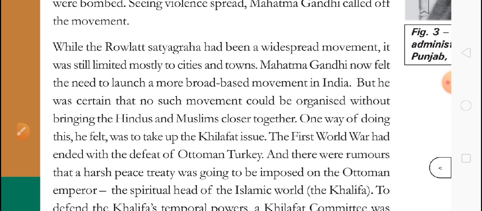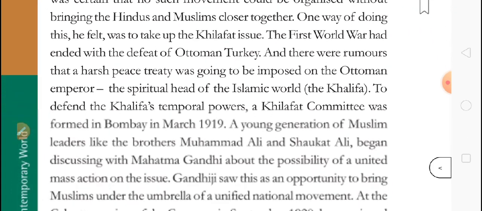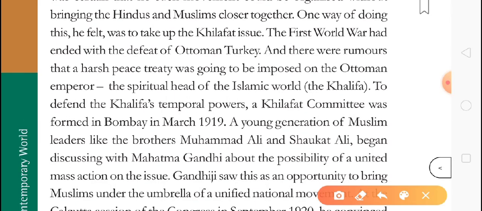And one more thing, only a few people were part of that, and especially Muslim people or the Muslim League were not part of the non-cooperation movement at that time, na. Only Hindus were taking part in that. So he wanted people from the Muslim community to come into this movement. So he got an idea, or rather a chance. What happened? Now listen very carefully. I'm going to explain this Khilafat movement.